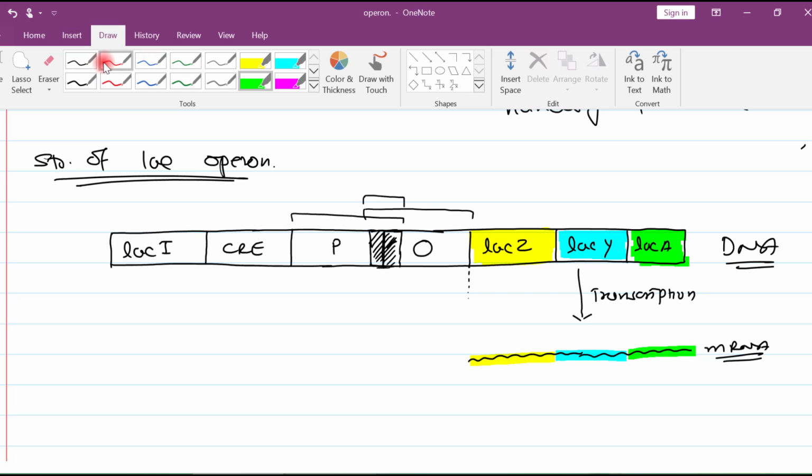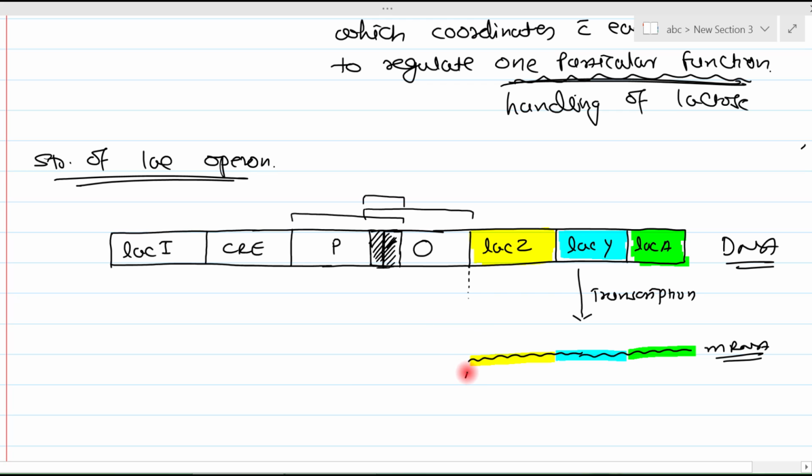Each corresponding part has one initiation codon, AUG, the start codon, and each has a termination codon. So this mRNA has three initiation sites and three termination sites.